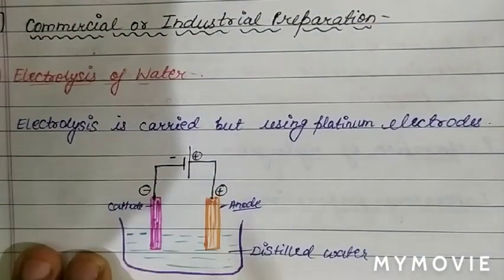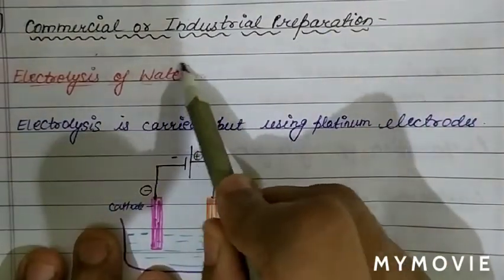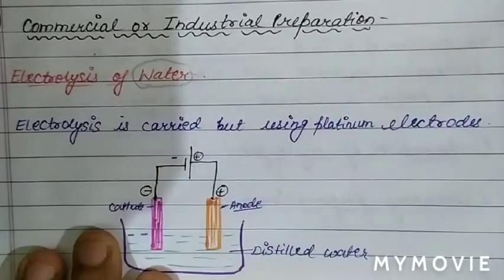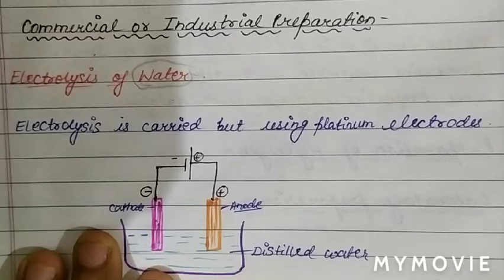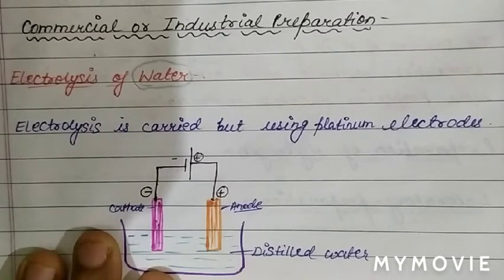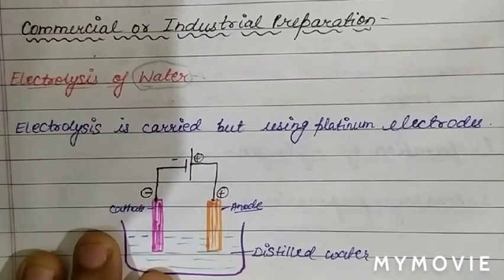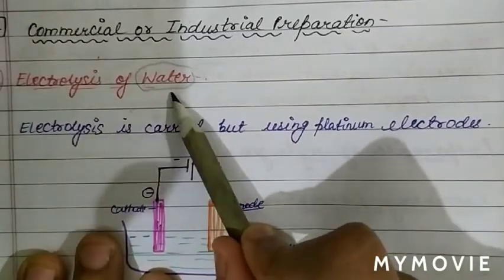When we do the electrolysis of water, we obtain hydrogen gas as a commercial or industrial product. When we want hydrogen on a large scale, how do we obtain it? By the electrolysis of water.